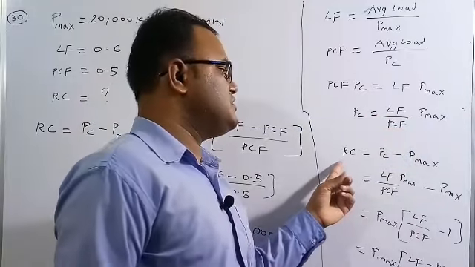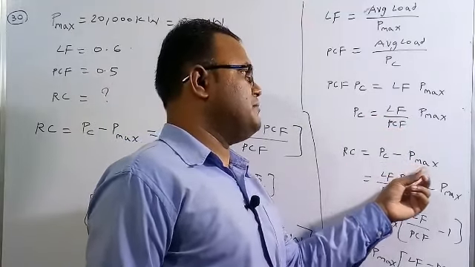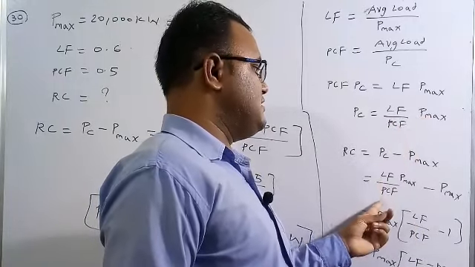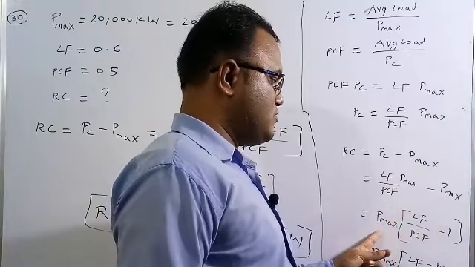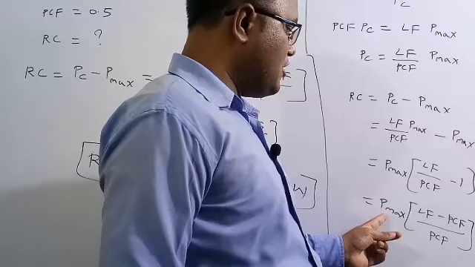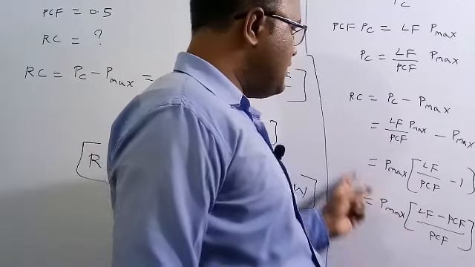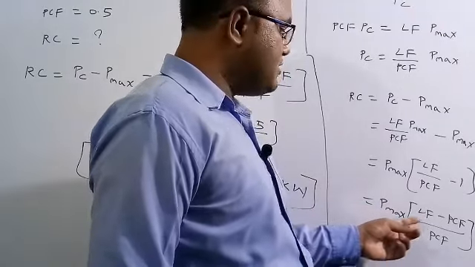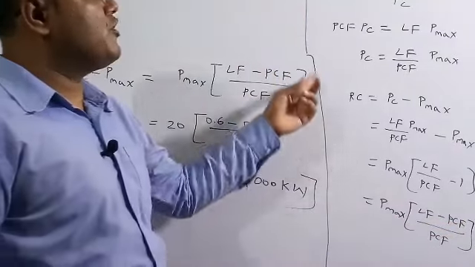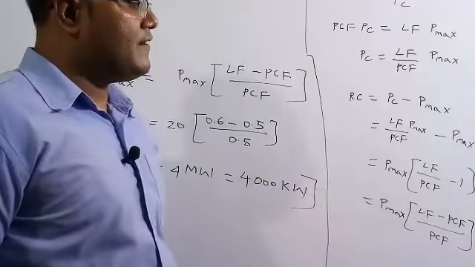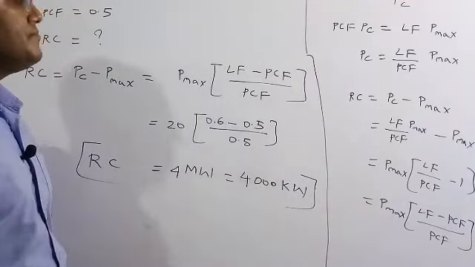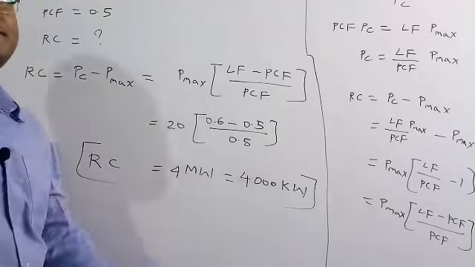So the basic equation is reserve capacity is equal to plant capacity minus P maximum. Plant capacity we already know, which I have substituted here, and I have taken the P max term common, and then did the division here. Then I got reserve capacity is equal to maximum demand into load factor minus plant capacity factor by plant capacity factor. In case you forgot this formula also, we can derive this one in a fraction of seconds. So this is the required solution of this numerical.